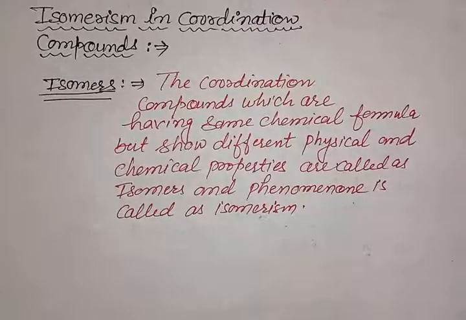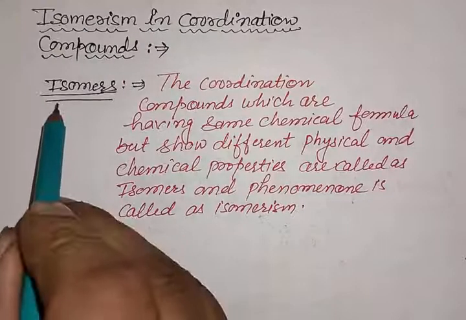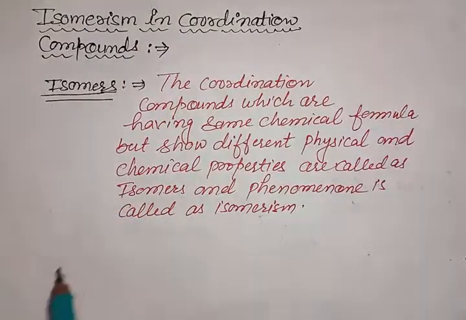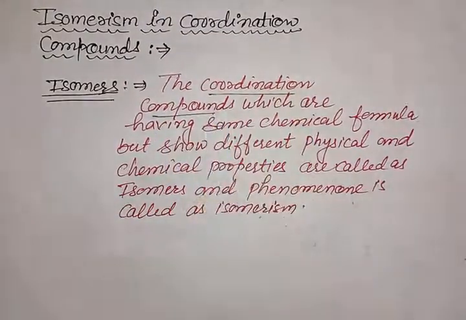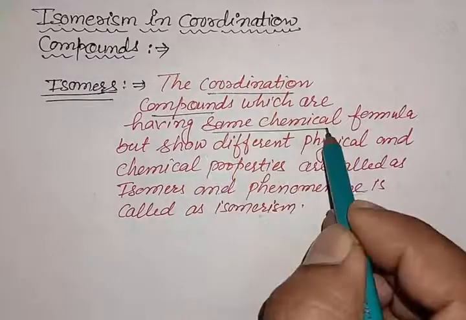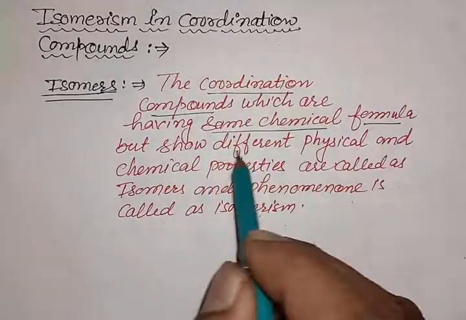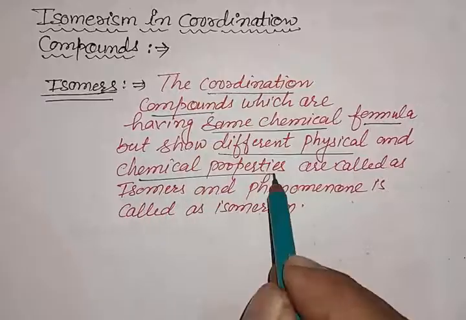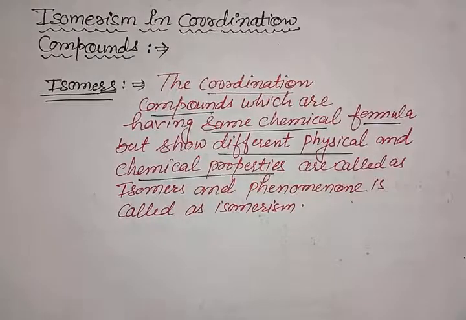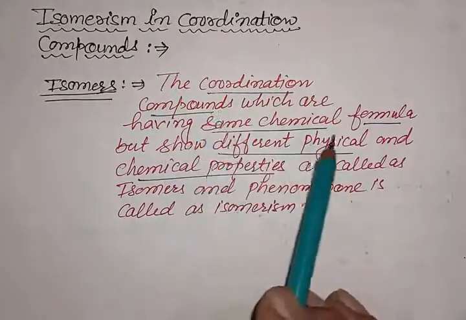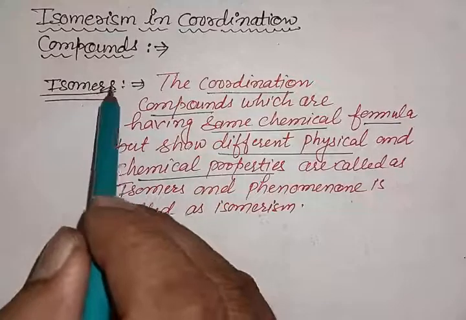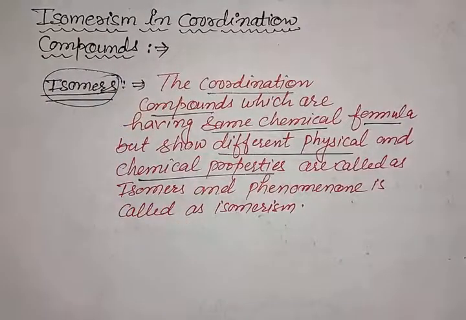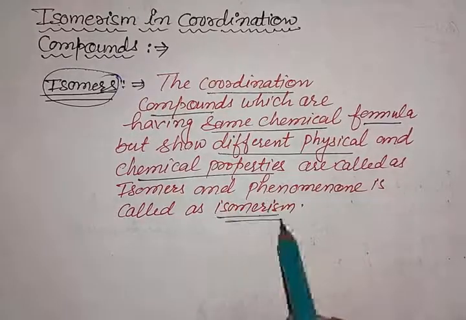Next very interesting topic is isomerism in coordination compounds. The definition of isomers is that those coordination compounds which have the same chemical formula but show different physical and chemical properties. The compounds which have the same chemical formula but different physical and chemical properties are called isomers. And the phenomenon of forming isomers is called isomerism.